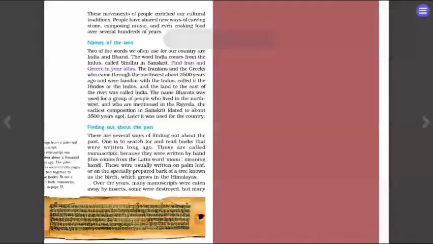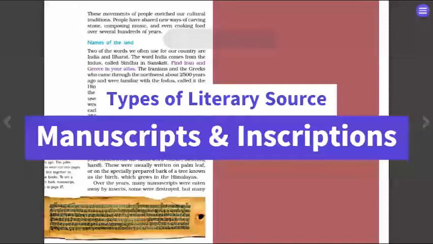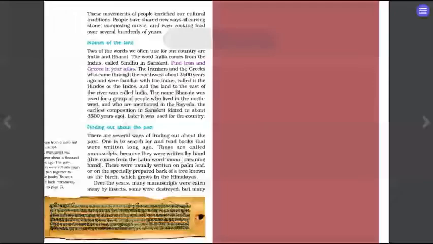Okay, finding out about the past. So here we are understanding the different types of sources for ancient history. There are several ways of finding out about the past. One is to search for and read books that were written long ago. These are called manuscripts because they were written by hand, and the word manuscript comes from the Latin word manu, meaning hand. These were usually written on palm leaf or on the specially prepared bark of a tree known as the birch, which grows in the Himalayas.